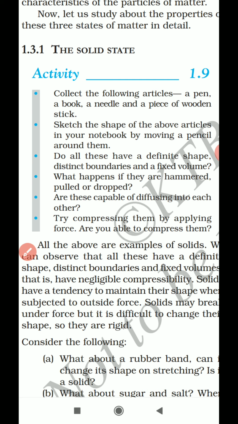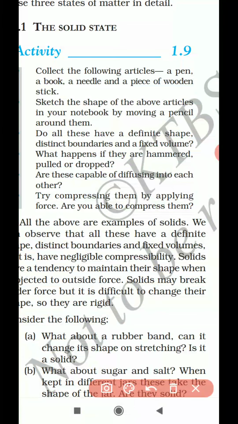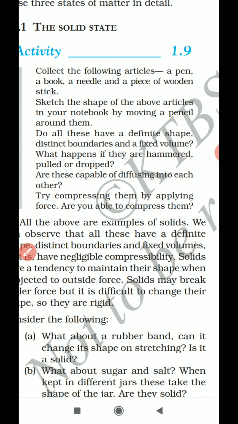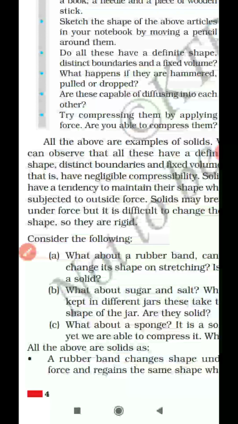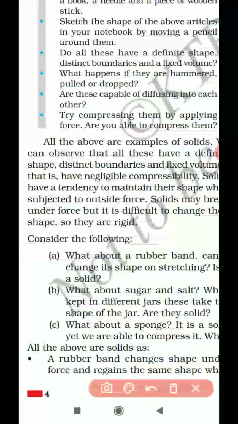These are some of the properties of solids, and they are also rigid, in the sense they are very hard. They cannot be changed into a different shape. It is difficult to change the shape of solids. We have three illustrations given here. Have a look at that.